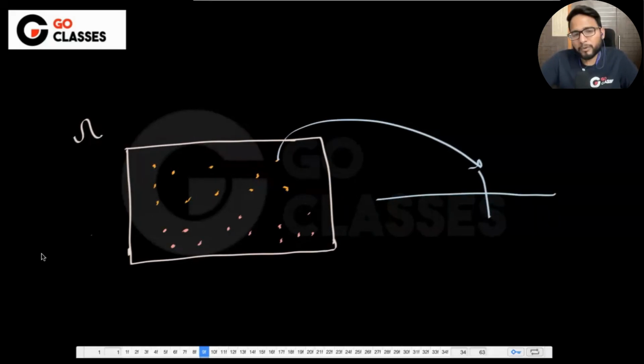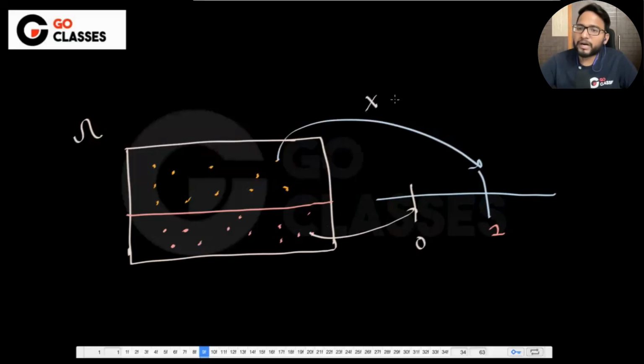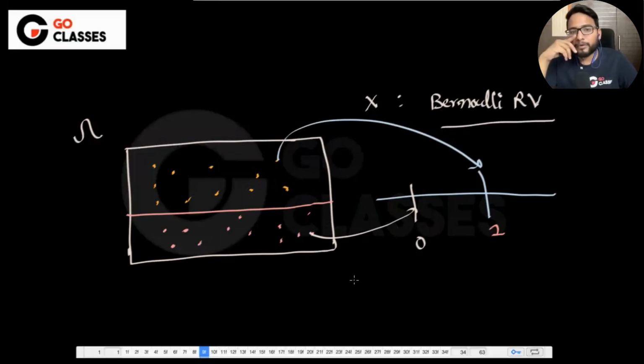Let's suppose some of the outcomes it is mapping to 1. Another set of outcomes it is mapping to 0. Right? And this is x. Then x is called Bernoulli random variable. So what is happening here? You have a sample space, and some of the outcomes are mapped to 1, some of the outcomes are mapped to 0. If x is doing so, then we call x a Bernoulli random variable. Let me give you some concrete examples.